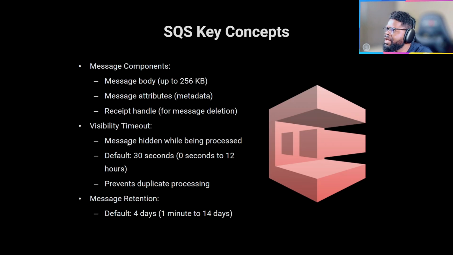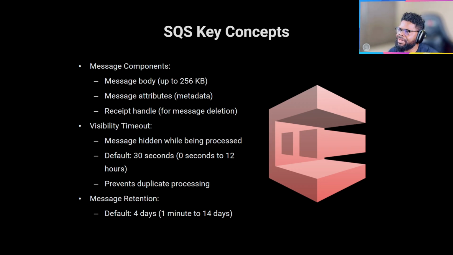Cool. So a key concept you need to know about SQS is the message body. I think SQS now has more support for a larger message body. But the thing is that there's a message body, which is the message you are sending to the queue, and it has a size that it supports, right? Message attributes mean that for a particular message you can put attributes, just to differentiate it from another message. You can also do receipt handling, for when a message is deleted, which is what you do after you've received the message, right? Do you want to delete it from the queue or leave it in the queue? It's all up to you.